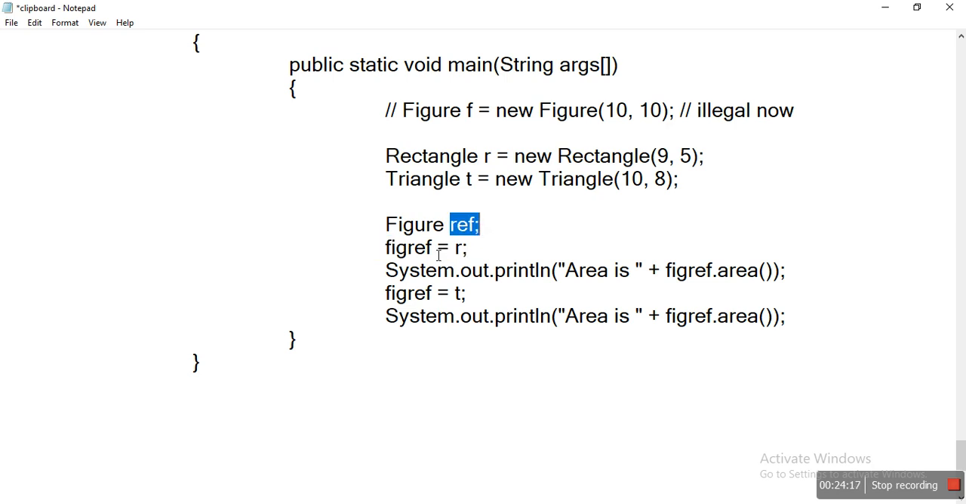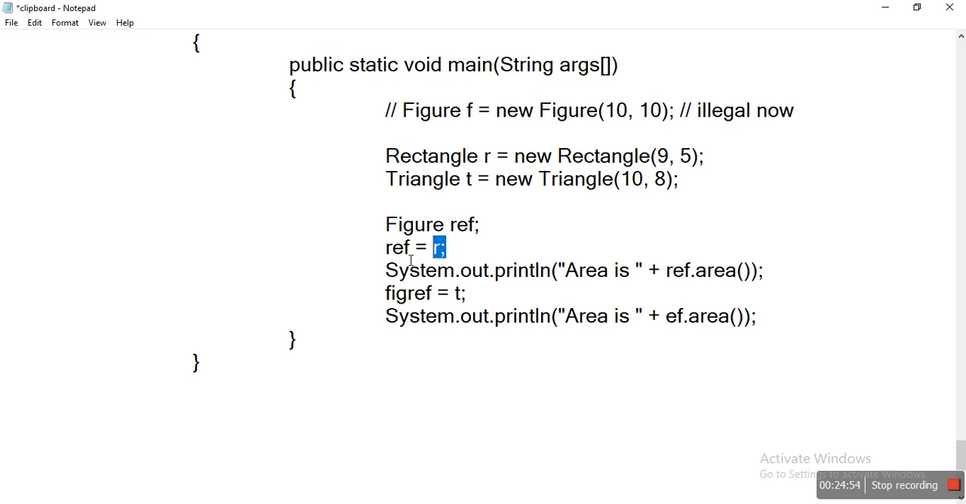Now, as we discussed, reference equal to r. Reference is a parent class reference variable, and r is a child class object. Here r is a rectangle class object. This is possible: we can assign a child object to a parent reference variable. Now by using this reference variable, we are calling the area method.